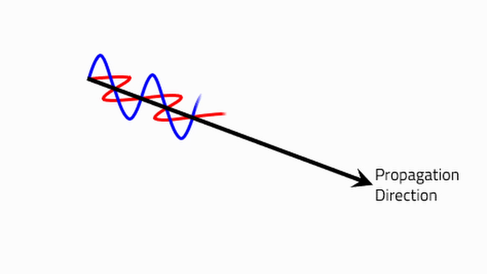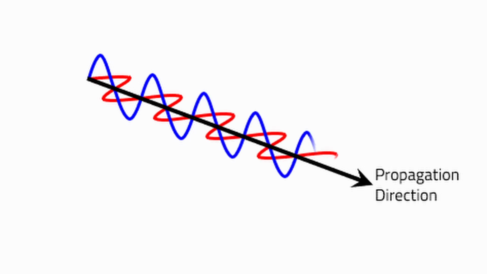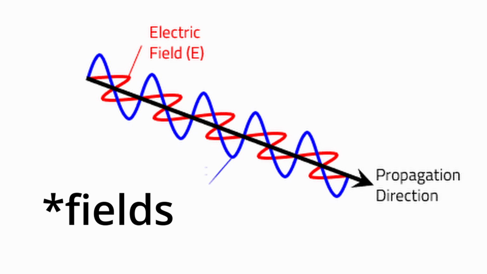These two fields interact with each other to produce the electromagnetic force, and this force is what propels light through space. So it's really not traveling through a medium. The particles themselves are moving with the electromagnetic force. And this is known as a self-propagating wave.